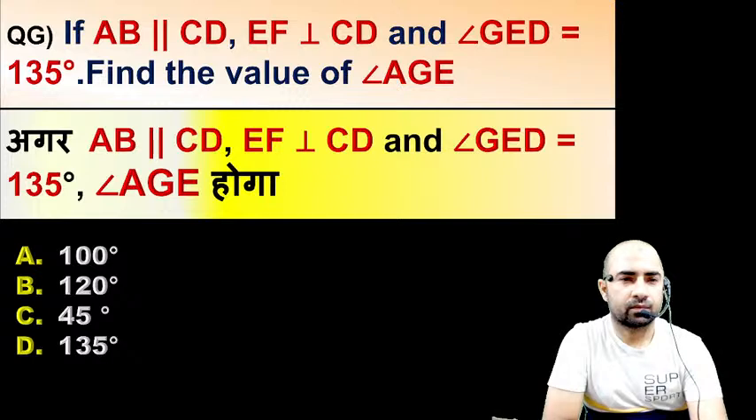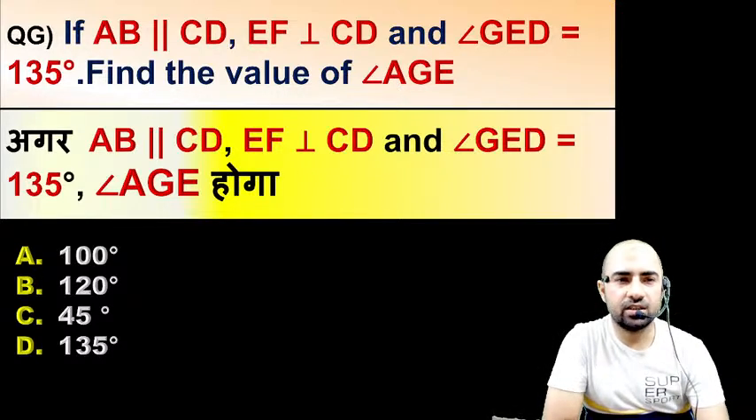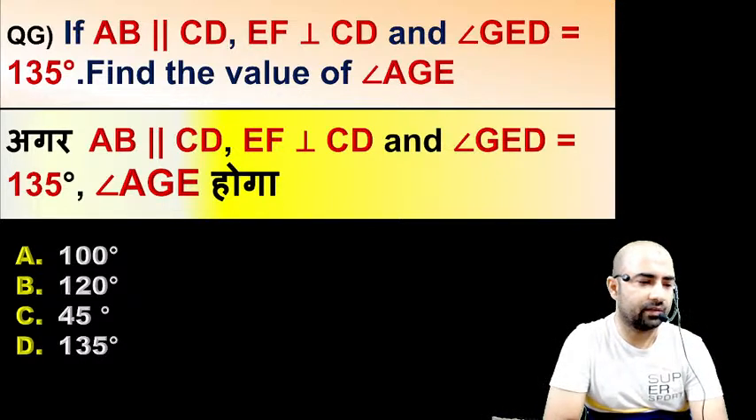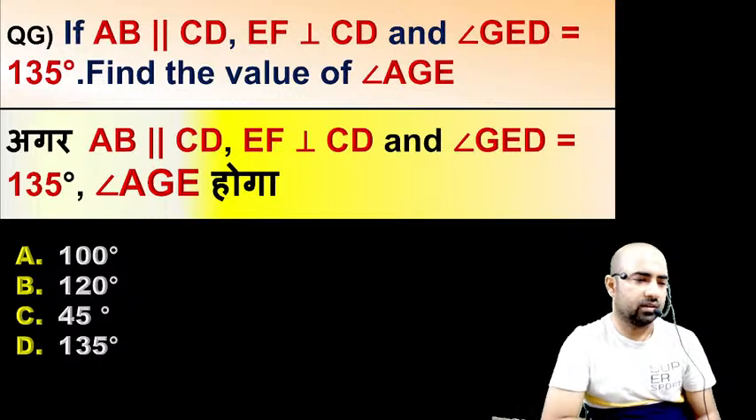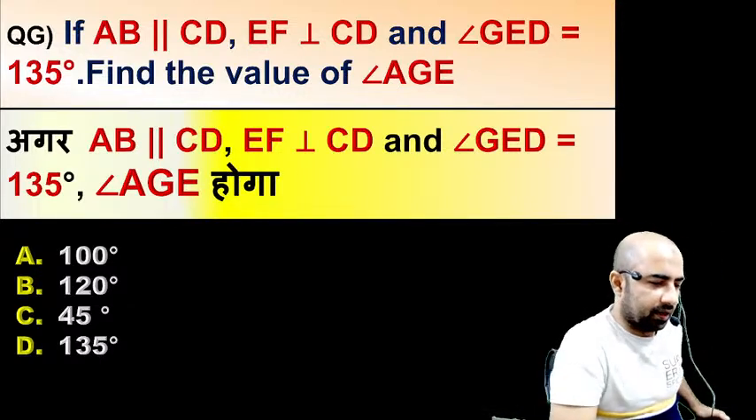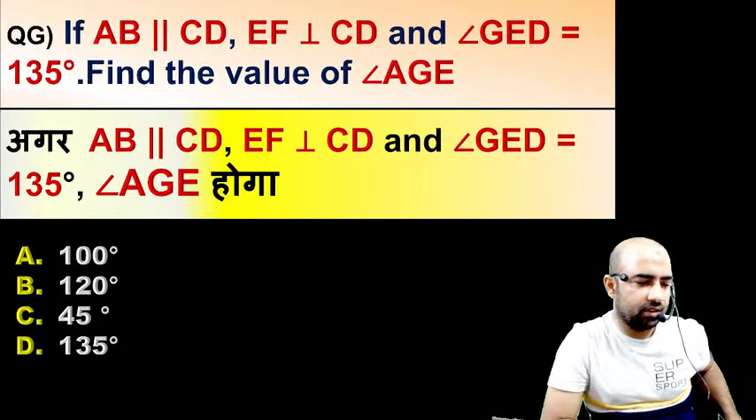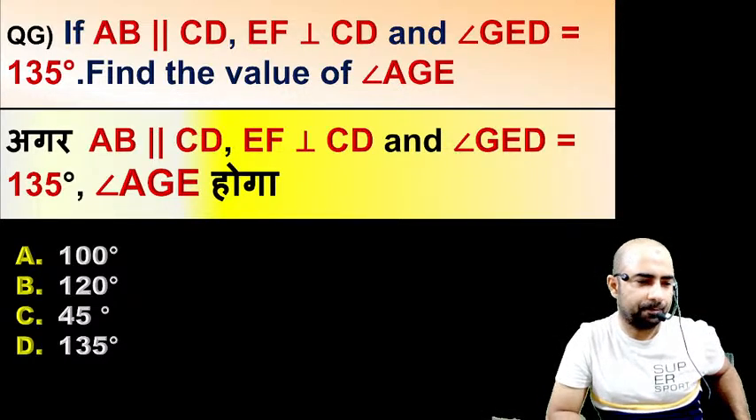Anyone, guys? So we have two lines AB and CD which are parallel to each other. Then we have EF is perpendicular to CD and angle GED is given as 135 degree. Find the value of angle AGE. What will be the value of angle AGE? Just solve this question, guys. Ruma is saying that no idea. Manisha is saying maybe C.